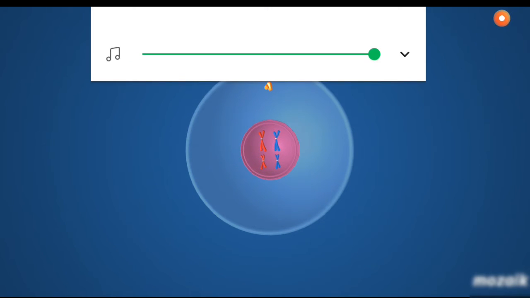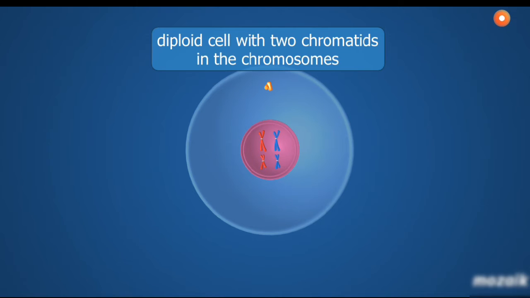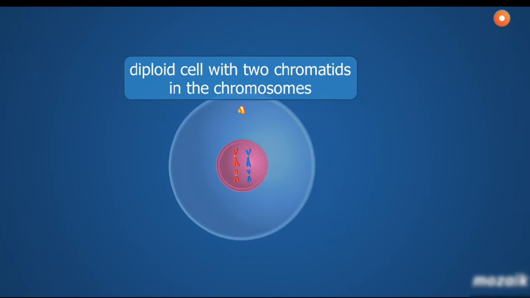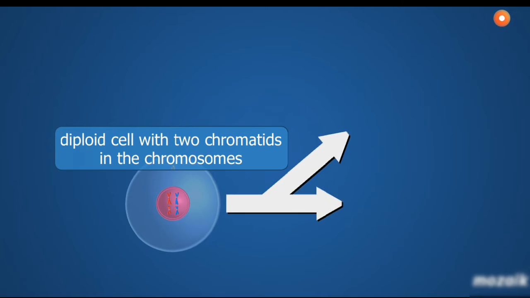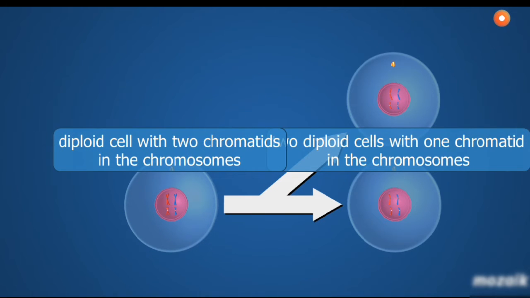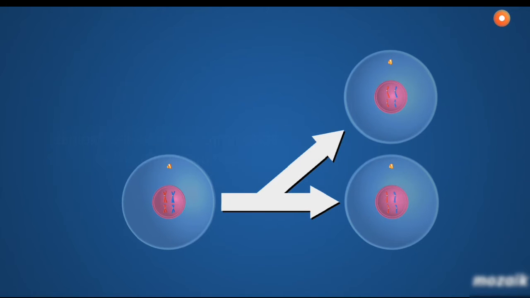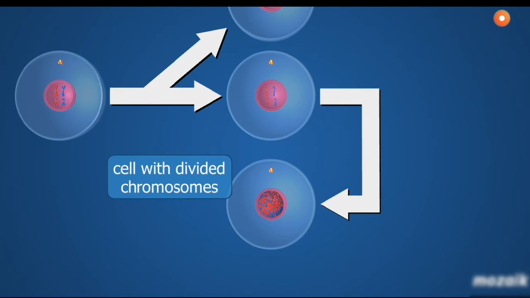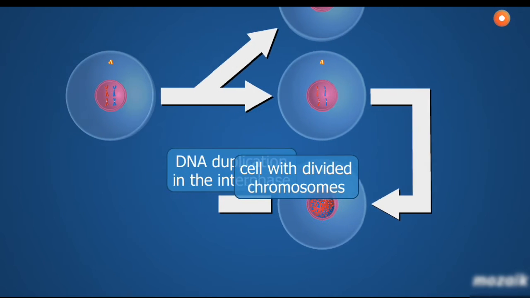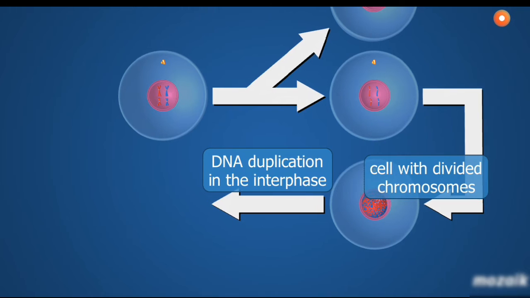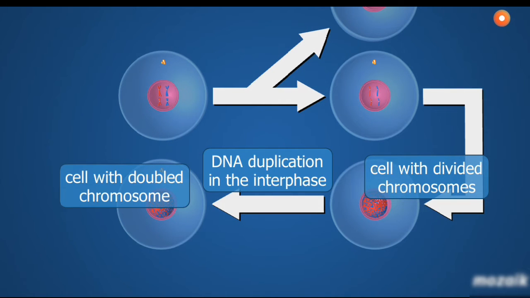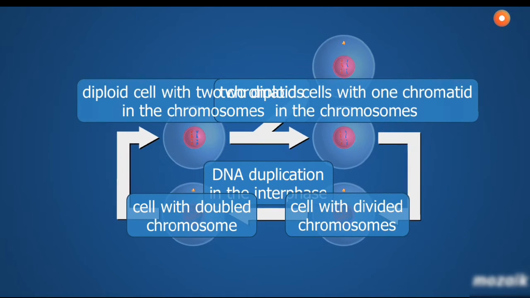When a diploid cell is divided by mitosis, the resulting daughter cells are also diploid, but their chromosomes have only one chromatid. These chromatids break up, and the DNA duplicates before the next mitosis. The chromosomes in the cell will have two chromatids, and cell division starts again. During the process, the number of chromosomes does not decrease, unlike in meiosis, during which haploid gametes are formed from diploid cells.